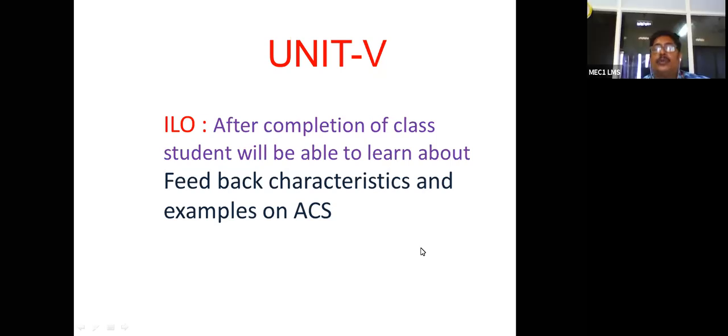Okay. So here, which parameters are to be controlled in a washing machine?